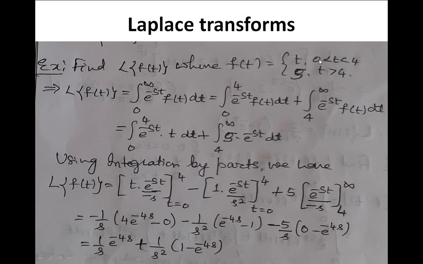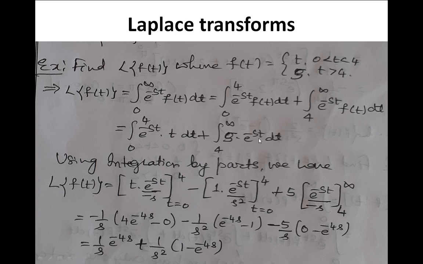What is the sub-interval? The first one is between 0 to 4. The second one is what? t greater than 4 means the least value will be 4, and there is no restriction for the highest value. Hence, the interval will be 0 to 4 plus 4 to infinity, which we have shown here. The sum of these two will be 0 to infinity. And for 0 to 4, what is f of t? Here it is t. Instead of f of t, we are putting t, and for t greater than 4, that is 4 to infinity, f of t is given by 5, purely a constant term, I mean a real term.